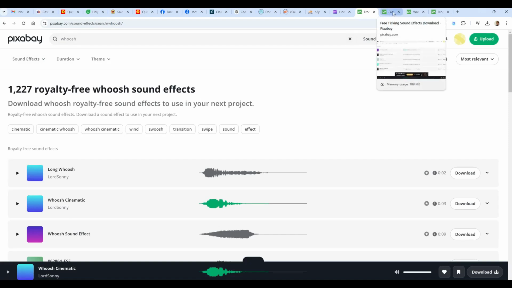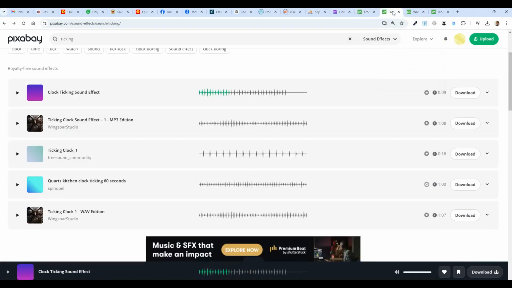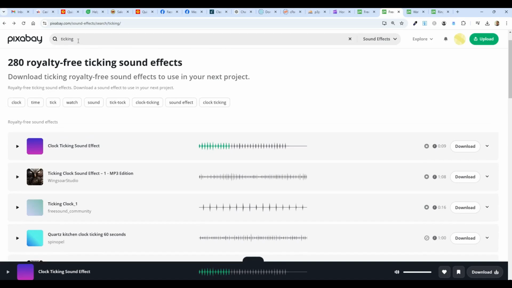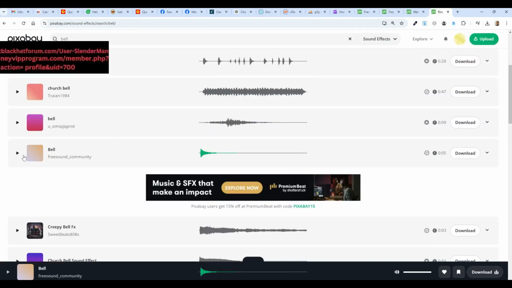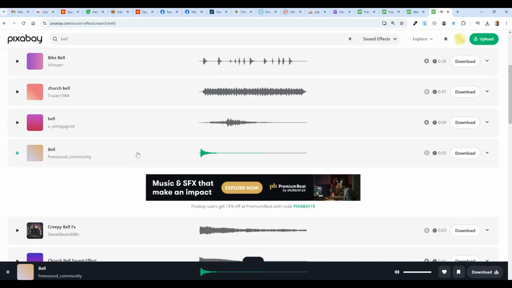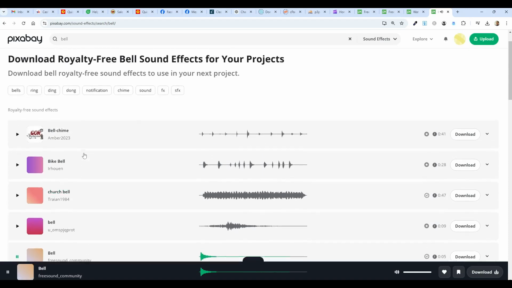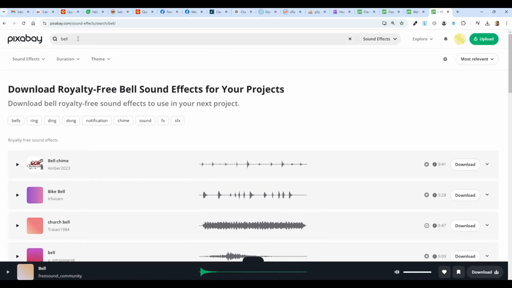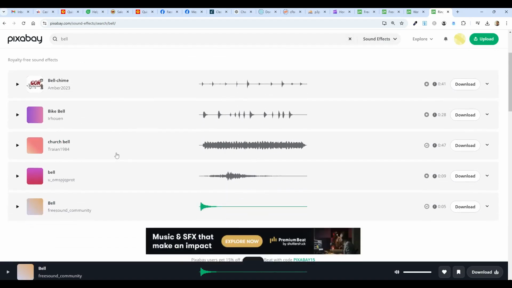And I have a ticking clock. So it's this one right here, clock ticking sound effect, which I got from putting ticking in as the search term with audio or sound effects. And I need a bell sound, so it's this one right here. Or rather, I played it already, so let's see. There it is. You can find that right here. It's just simply called bell. There's other bells here, and I did a search for bell. Okay, so that was pretty simple.